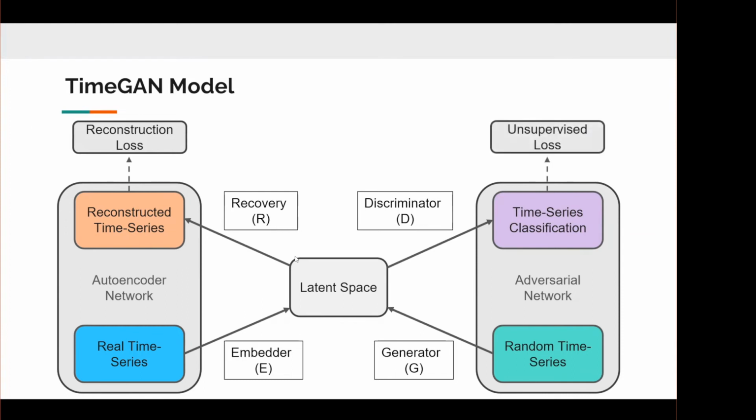The unsupervised loss is similar to the one that is found in standard GANs, and the supervised loss shows how well the generator can approximate the actual next time step in the latent space while receiving the encoded data from the prior sequence. And the joint training is done in three phases. In phase one, the autoencoder network is trained to optimize reconstruction ability. In phase two, the supervised loss is optimized. And finally, in phase three, all the four components are jointly trained.